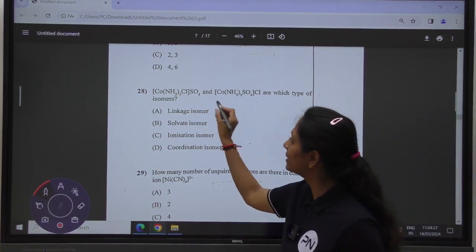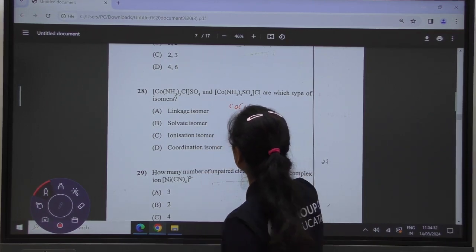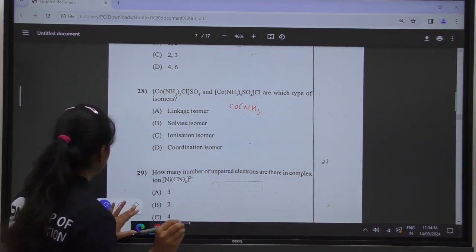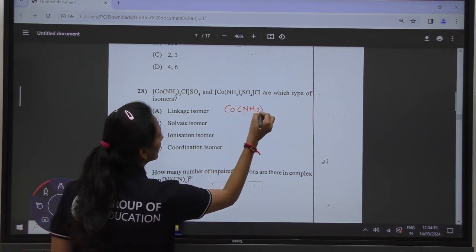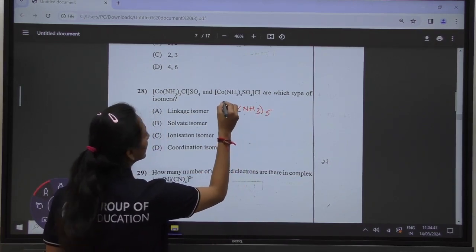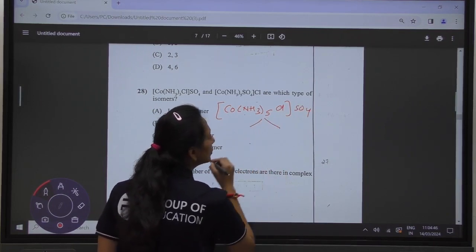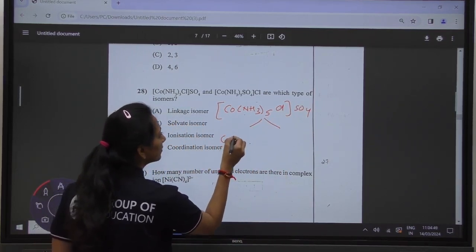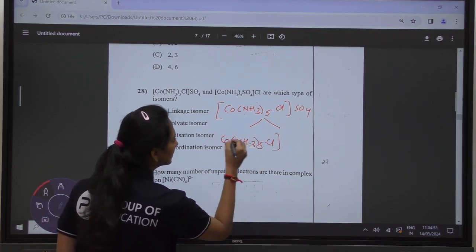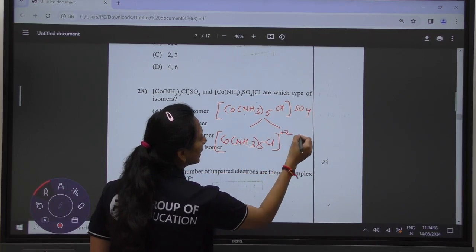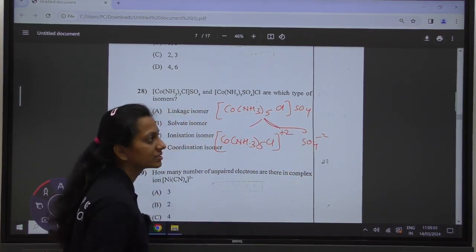The complex [Co(NH3)5Cl]SO4 is going to give you 2 ions. The first ion is the complex ion, and SO4 2 minus is the second ion which it is going to give.